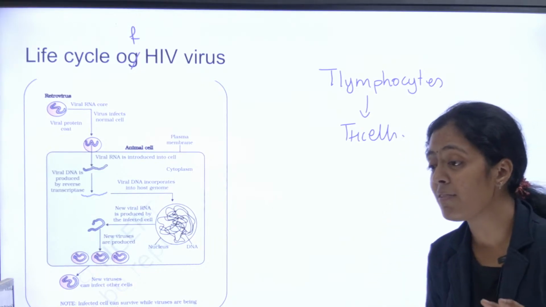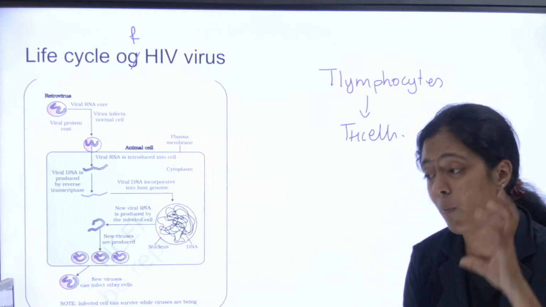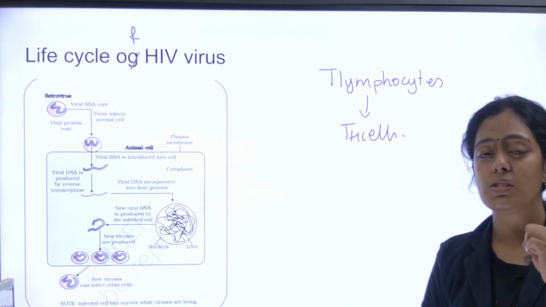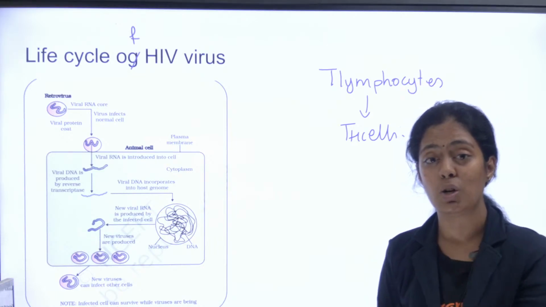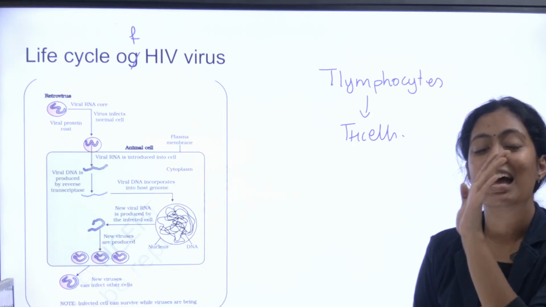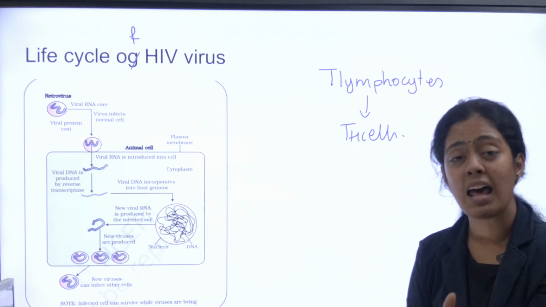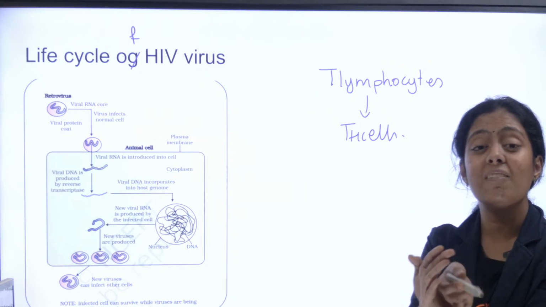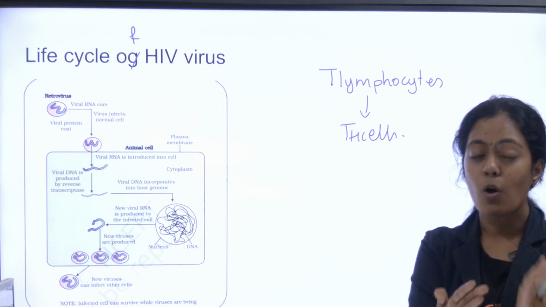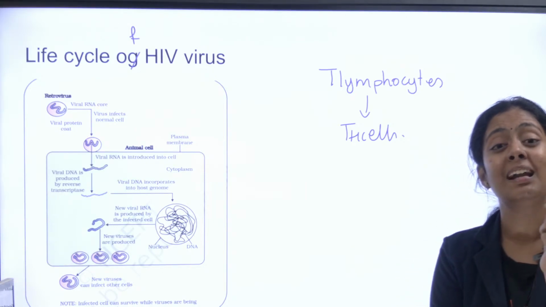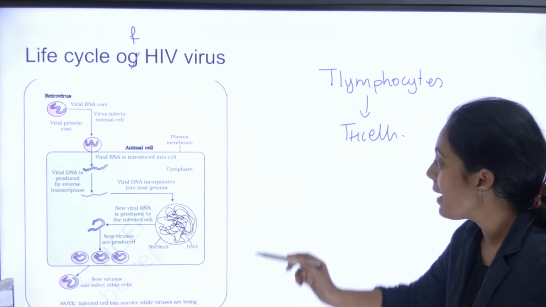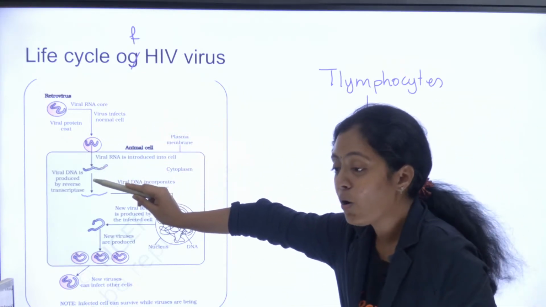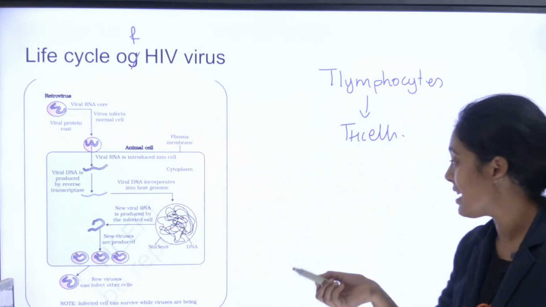Okay, the HIV virus is a retrovirus. Yes, correct Sam, immune cell. HIV virus is a retrovirus. It has RNA as its genetic material. So this RNA will be converted into DNA, and it is converted only when it enters your host. Look here, the RNA is entering. Okay, there is a process called reverse transcription.